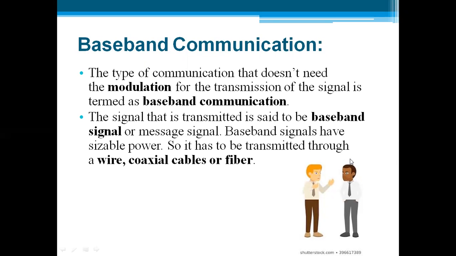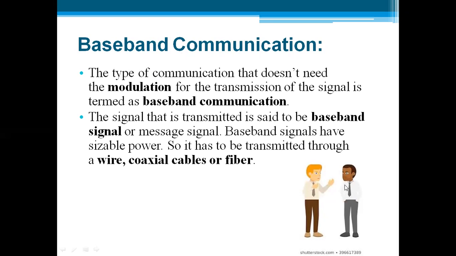A basic example of a baseband communication is two people talking with each other when they are in front of each other. Whenever we are sharing information without any modulation, that type of communication is called a baseband communication. And a baseband signal is a message signal, and the information is transferred the way it is generated.